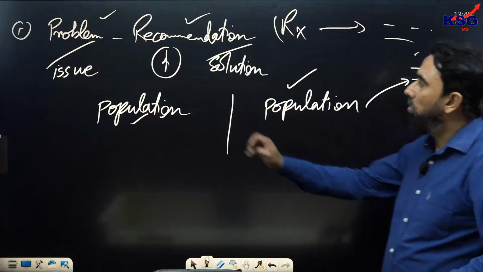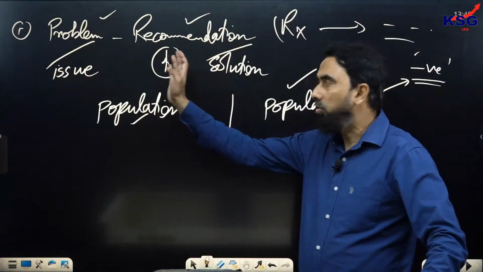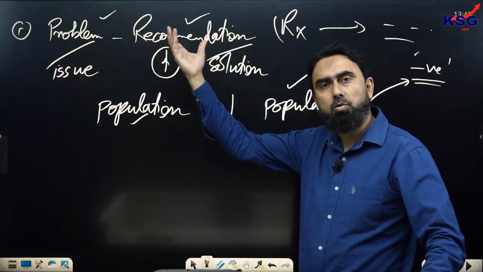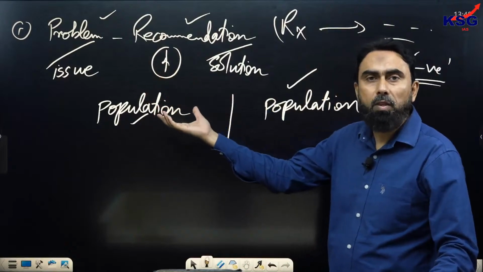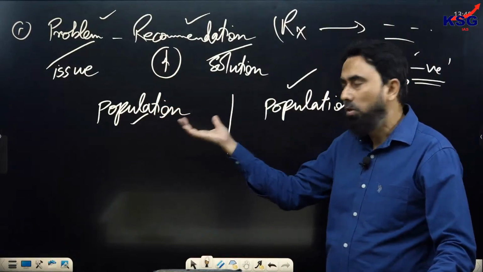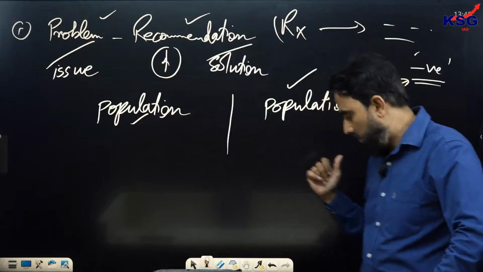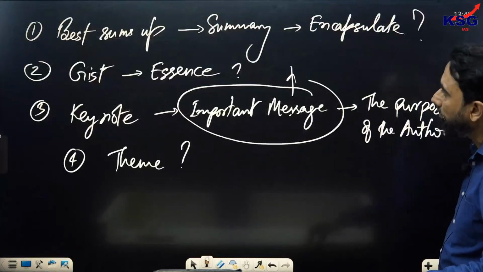So when a problem, solution, issue or recommendation type of passage is given, this recommendation or solution part should be there in the answer. If the author has projected some issue as a problem, it means he demands a solution. So that solution oriented option should be there. I gave the example of it.